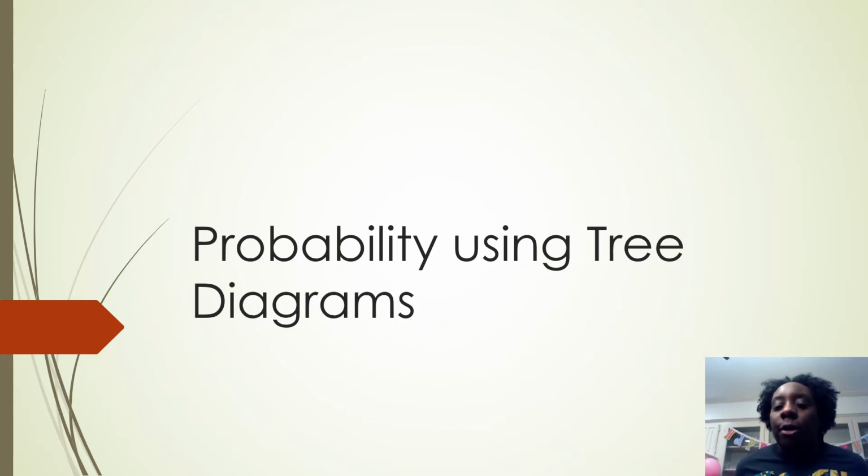Hello, scholars. I'm back. Hopefully, you will at least try to do the tree. At least, even if you couldn't do the math, being able to read the problem and set up your diagram is the most important. The math can come along if you can set up your problem. So here we go. Let's start.